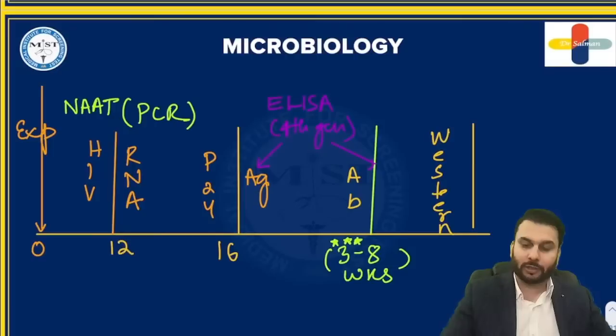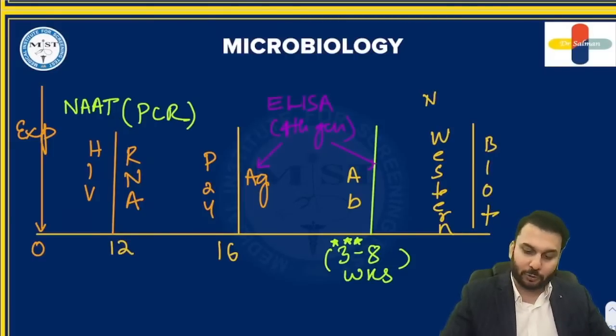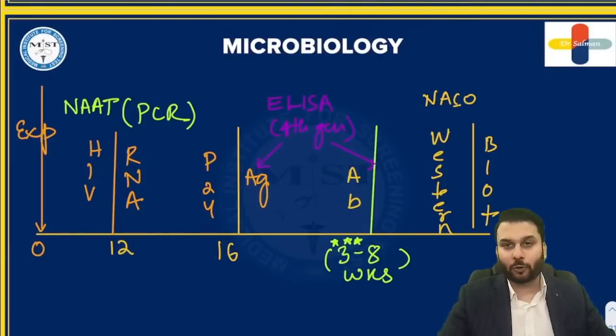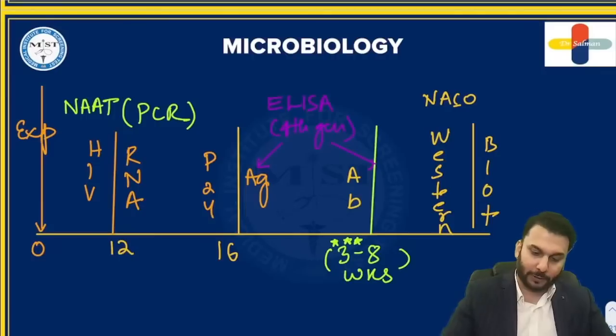So Western blot, this is the confirmation that is done in India according to the NACO guidelines, National AIDS Control Organization. Western blot should be taken as the confirmatory test. So keep this in mind, please. Whatever I told you right now, this should be very clear. All right.